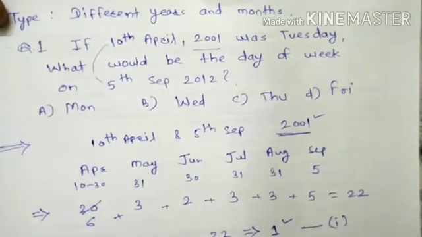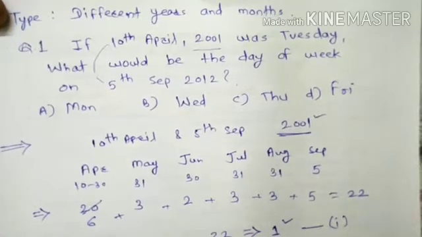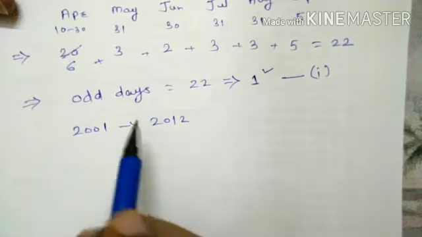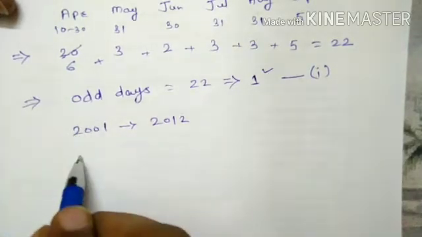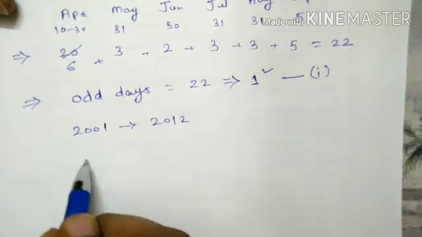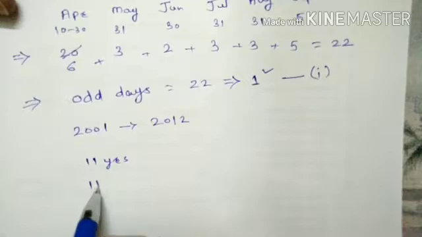After that, we have to find out the number of odd days between 2001 to 2012. Here, number of years between 2001 to 2012 is 11 years. So that is 11 years having 11 odd days.